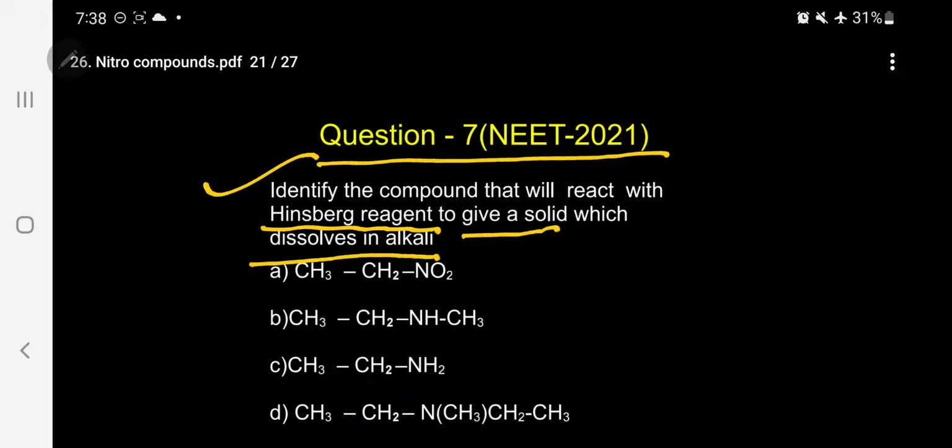Again, this is coming under amines. All the questions so far we have discussed are again on amines. So first you must understand what is meant by Hinsberg reagent. Hinsberg reagent is nothing but benzene sulfonyl chloride, or phenyl sulfonyl chloride. This is the reagent.